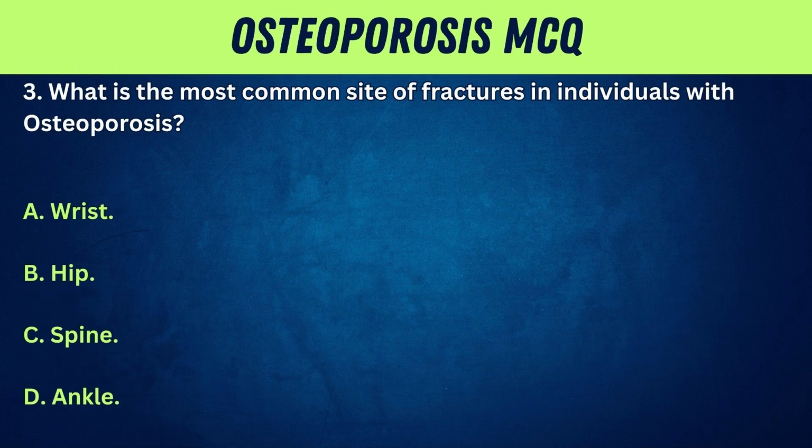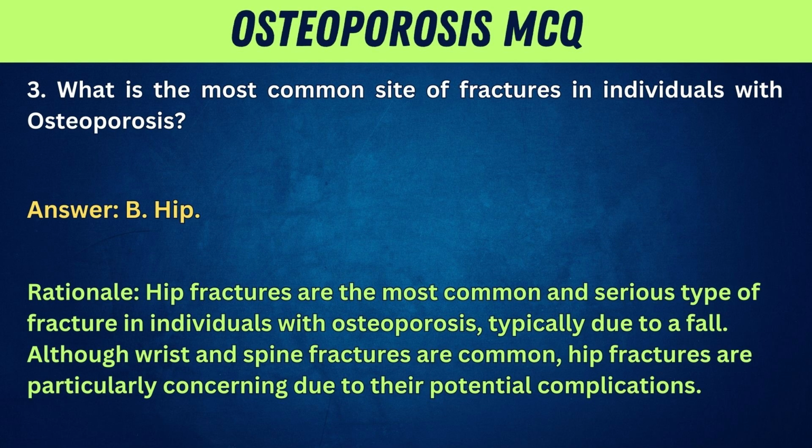3. What is the most common site of fractures in individuals with osteoporosis? A. Wrist. B. Hip. C. Spine. D. Ankle. Answer: B. Hip. Rationale: hip fractures are the most common and serious type of fracture in individuals with osteoporosis, typically due to a fall. Although wrist and spine fractures are common, hip fractures are particularly concerning due to their potential complications.